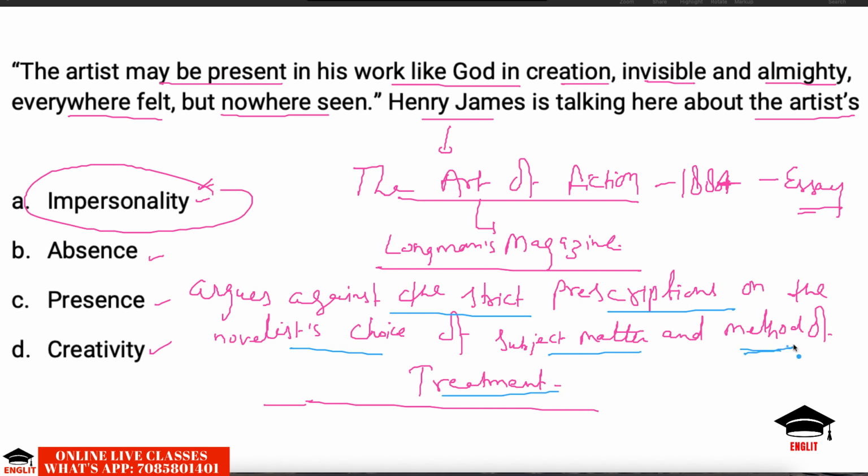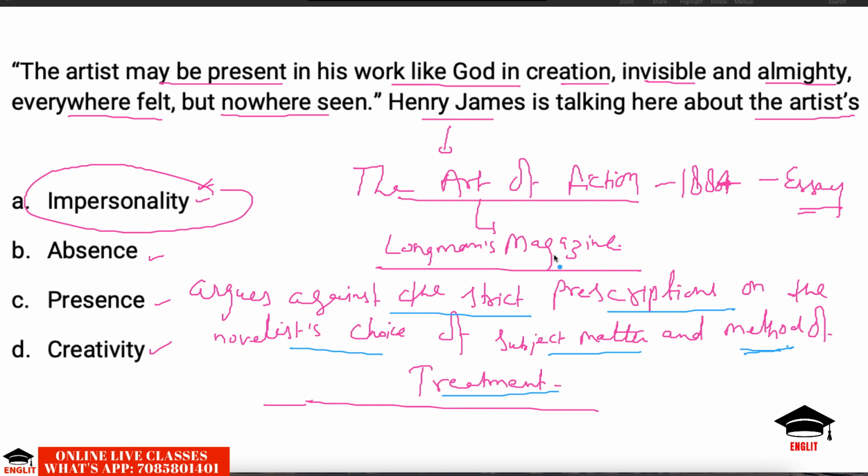So a novelist, when he is writing something, should be free to choose his subject matter and his method of treatment. He should be let create in his own way. There should not be many do's and don'ts and many prescriptions as to how to write the novel and what to keep in mind.